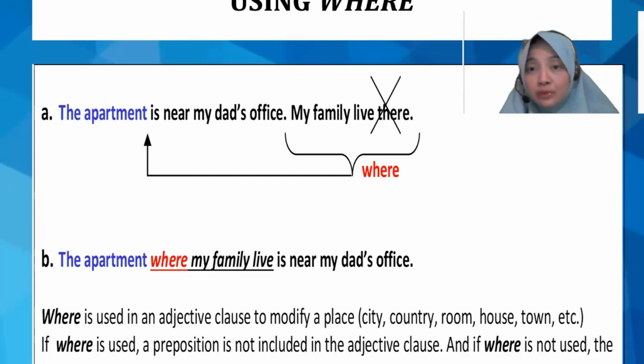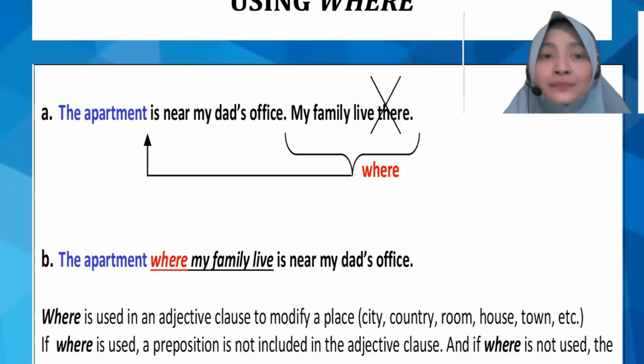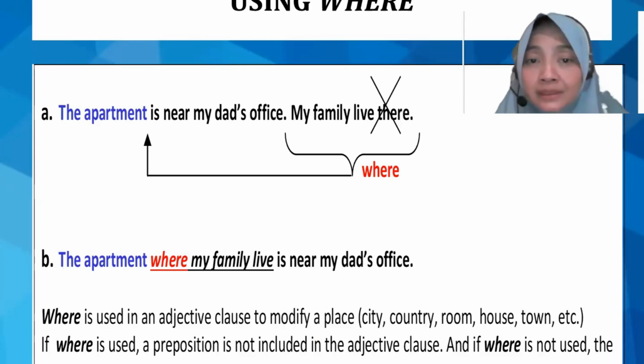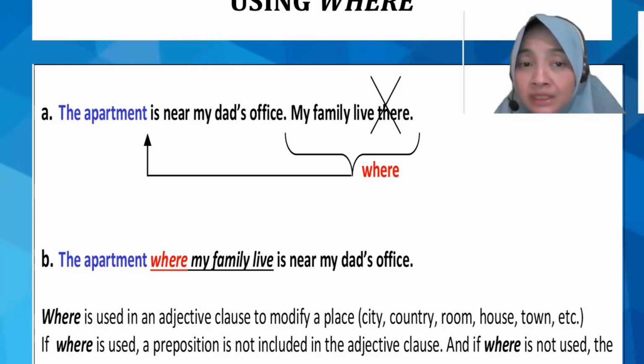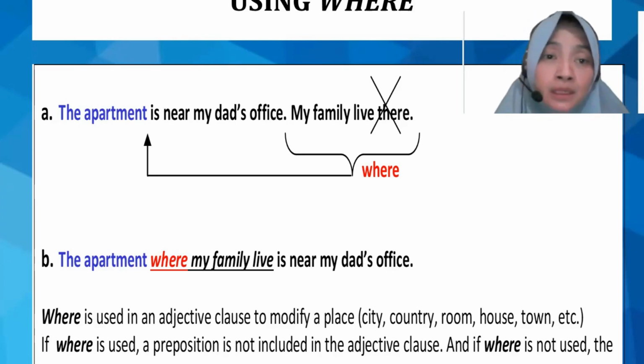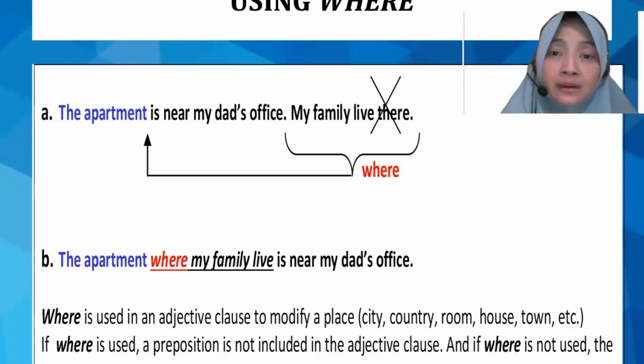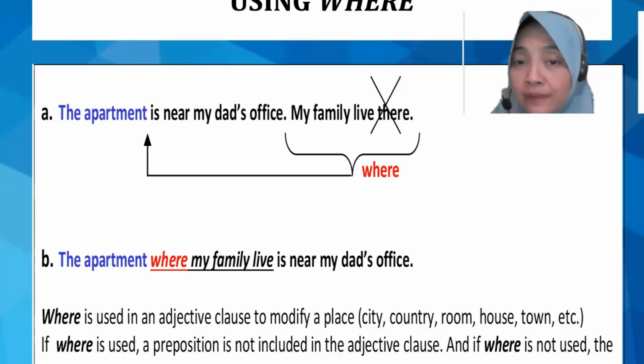I'm sure that you know when you use where, it deals with a place, right? So you are going to give some more explanation to a place, right? Okay, now let's see. The apartment is near my dad's office. My family live there. Now see, there is a place, the apartment, and there's also there. It's showing a place.